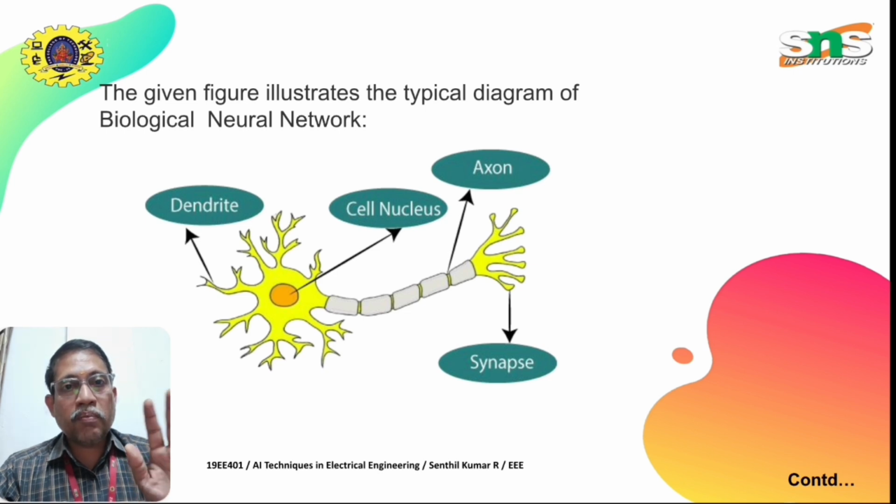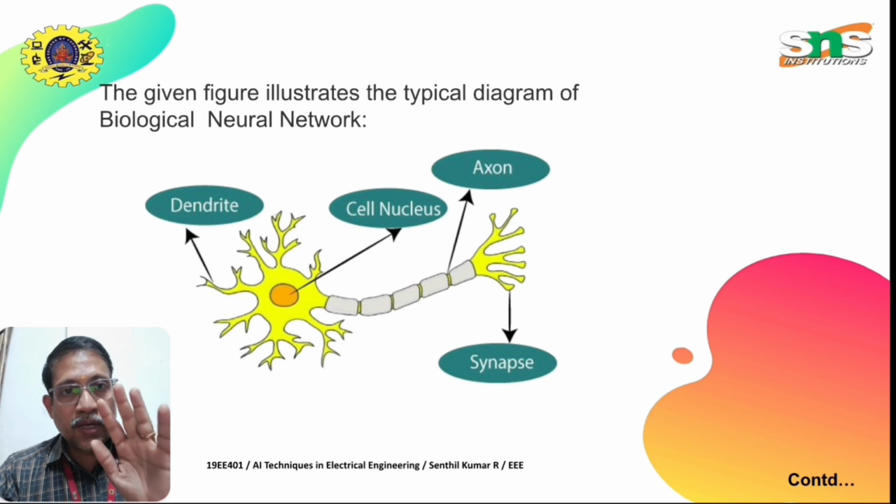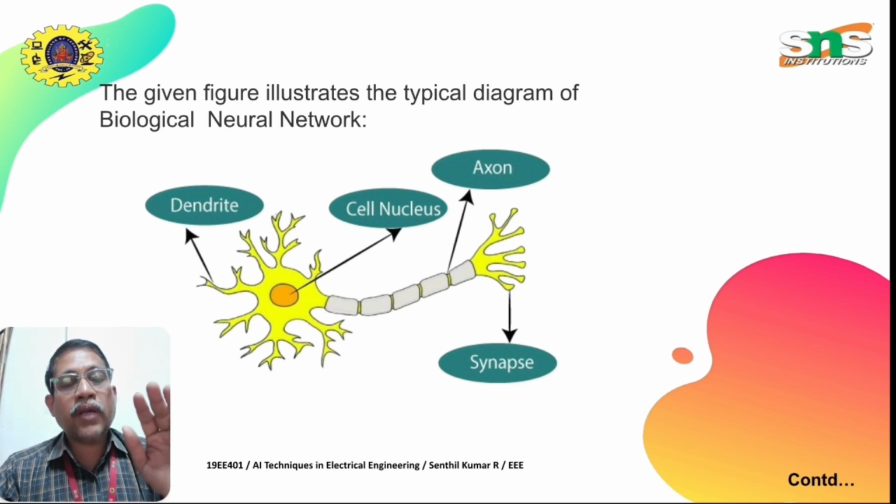Therefore, while I am explaining this, my hand is moving, my mouth is moving, and I am also concentrating on the content. Therefore, three parallel processes are happening at present, which is nothing but a biological neural network.